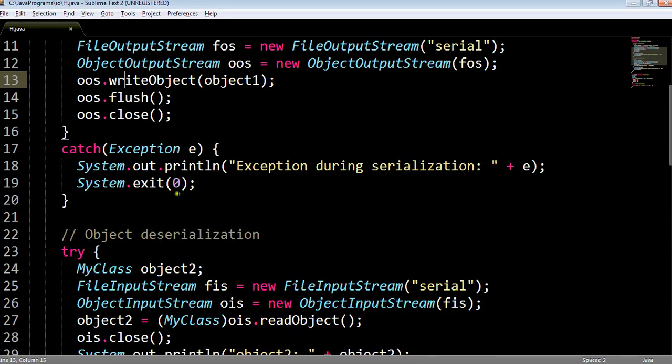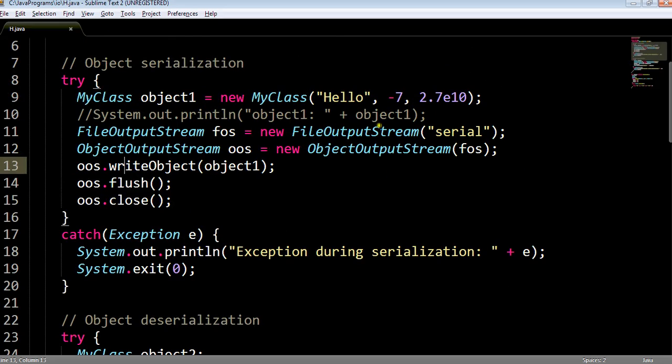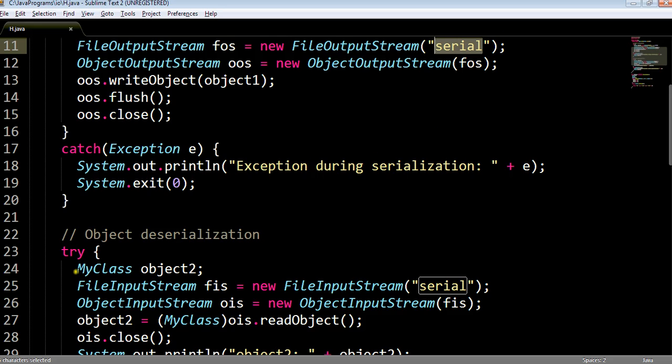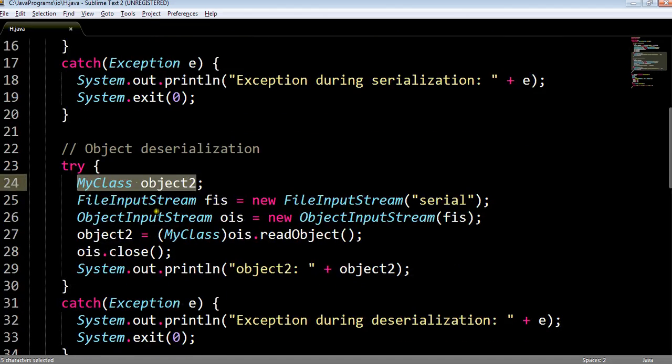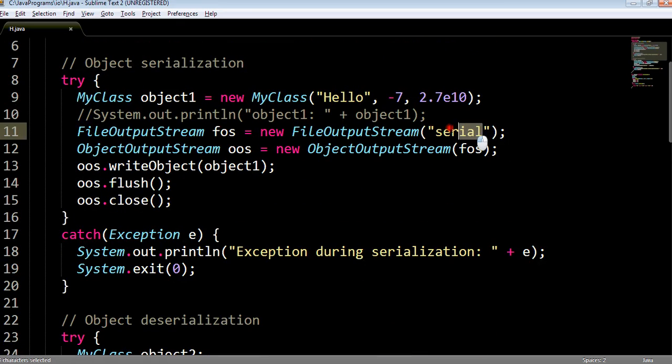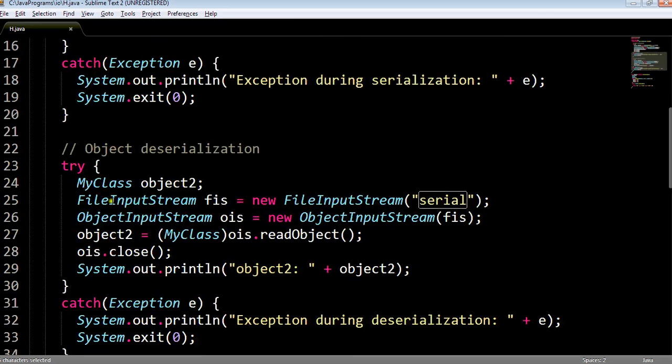Now as a second part, we will retrieve this object from the file serial. We have created the reference of class my class. Because we want to read the object from file serial, we have to create the object of class file input stream. We have created the class file input stream, and we have opened the file serial for reading. This is the input stream.